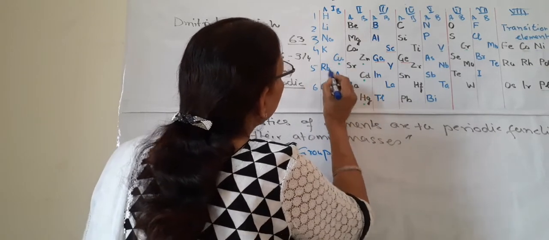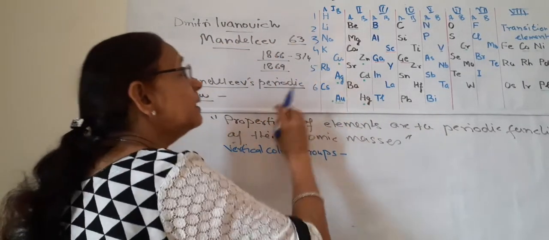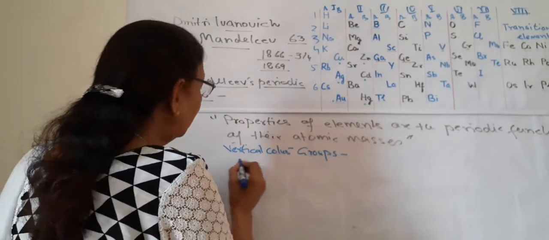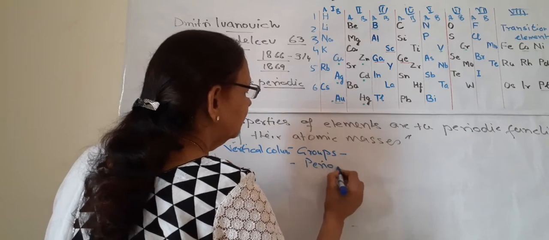These two are in 4, these two are in 5, these two are in 6. So 6 horizontal lines were prepared, and he called these horizontal lines periods.